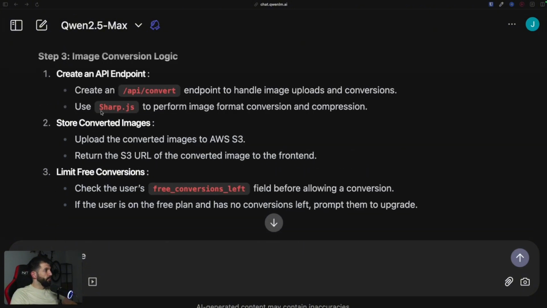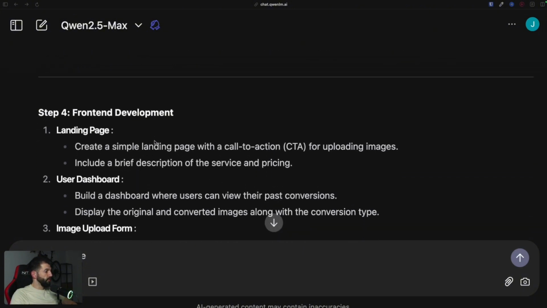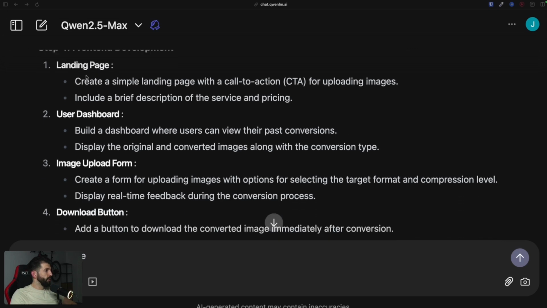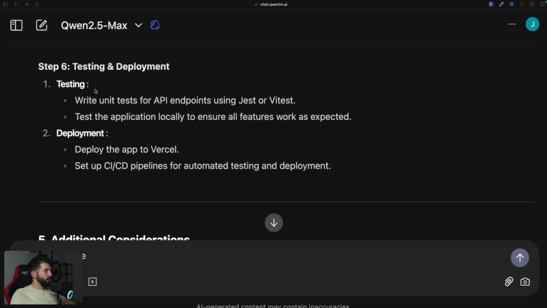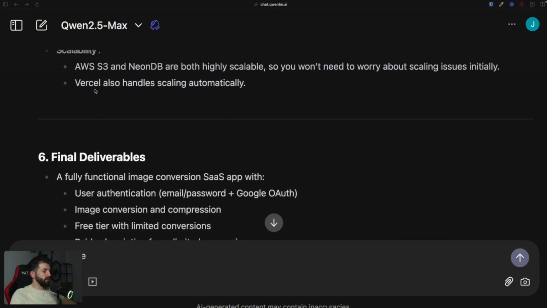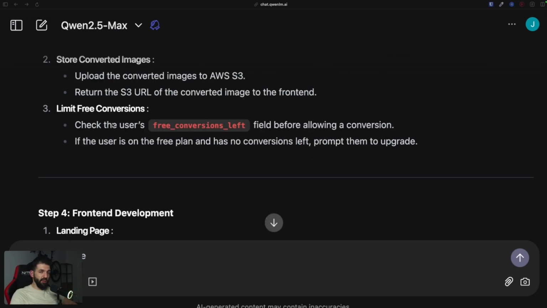So we need to create the API endpoint, store the converted images, limit free conversions. This is nice, good explanation. Then we have the front-end development as the next step, payment integration. Okay, yeah. Well, as I've said, this is not the final version. I would have to iterate on it two or three times until I get what I really want. But other than that, as a first draft, this is pretty decent.